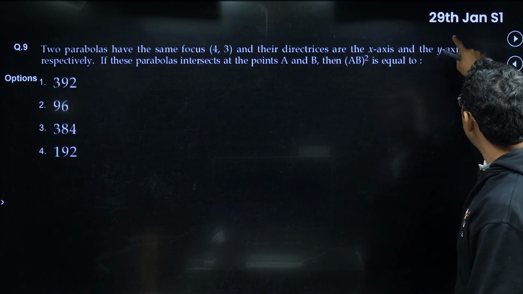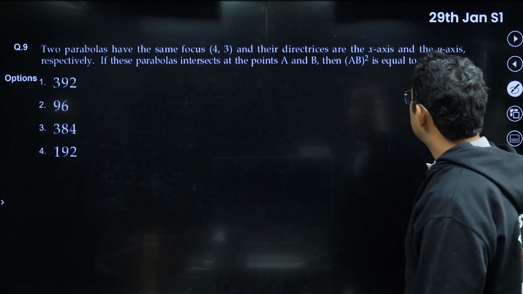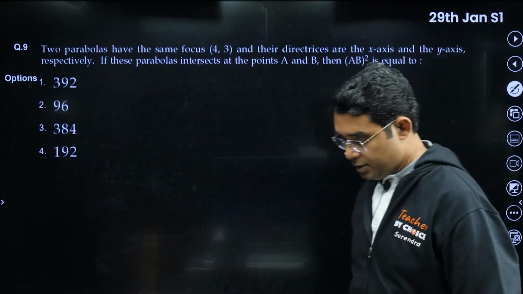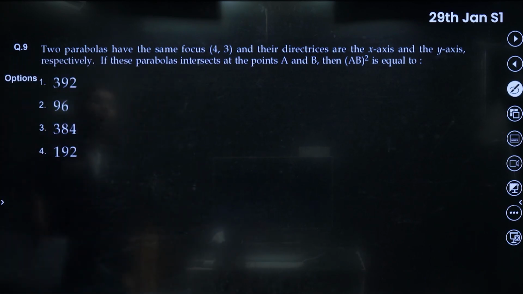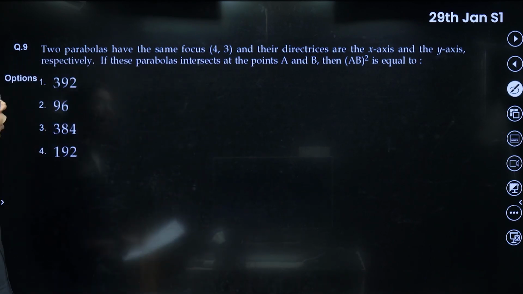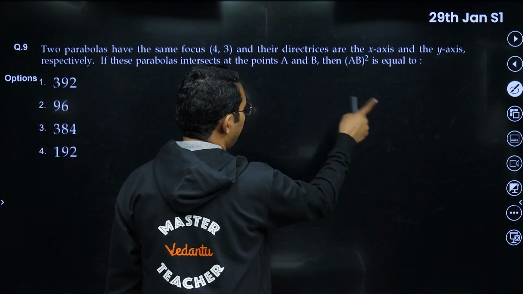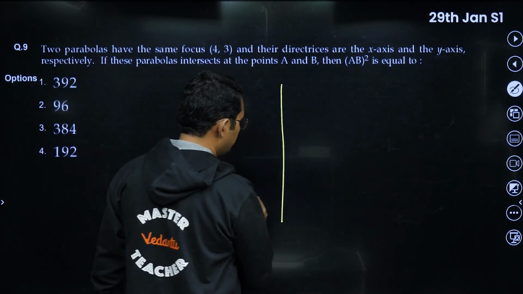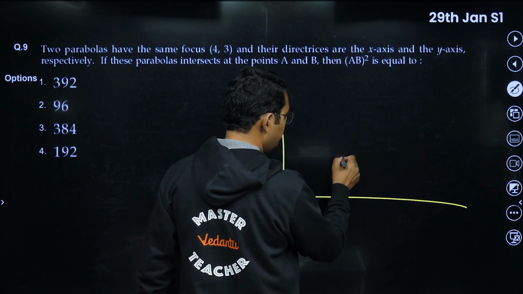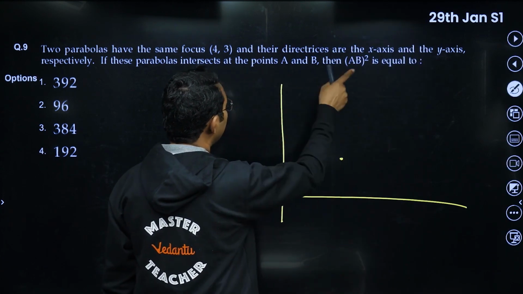Okay, now coming to 29th January shift 1. This is also, I think, a good question. Please see. Here they are saying two parabolas have the same focus (4, 3), and their directrices are the x-axis and y-axis respectively. If the parabolas intersect at points A and B, we have to find the distance AB squared. So your focus is somewhere here, (4, 3), for both.